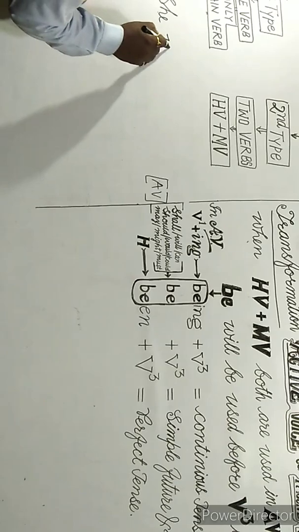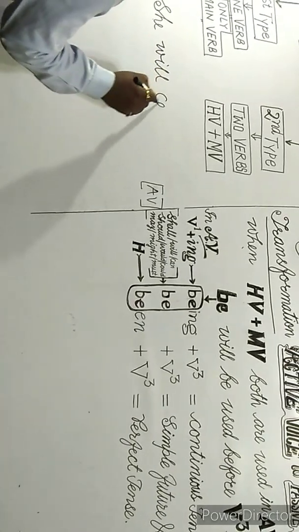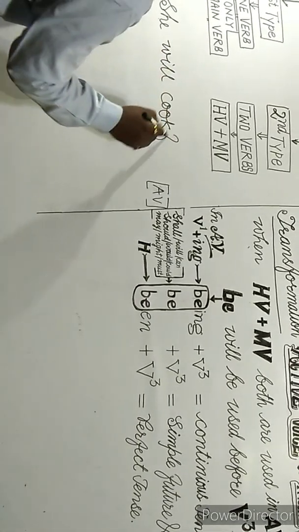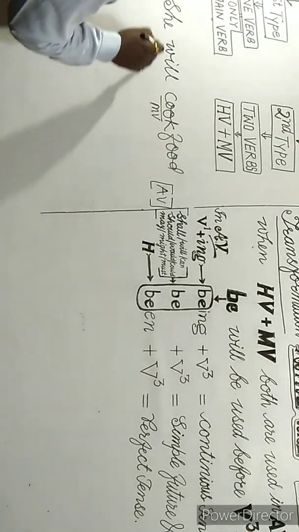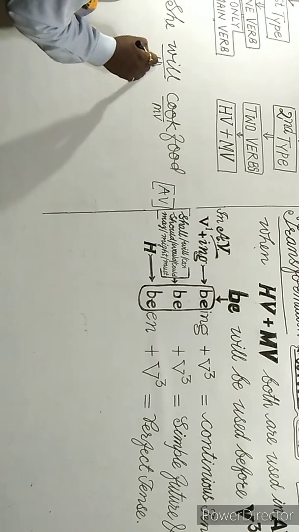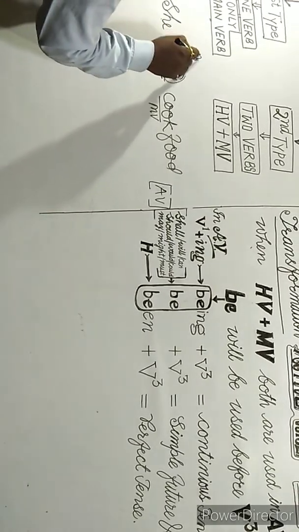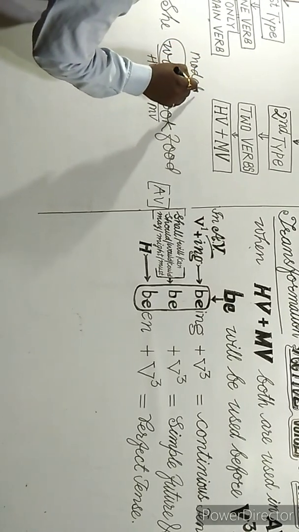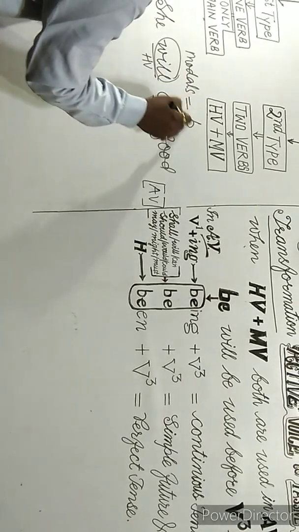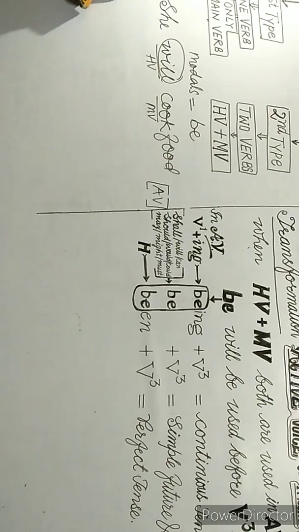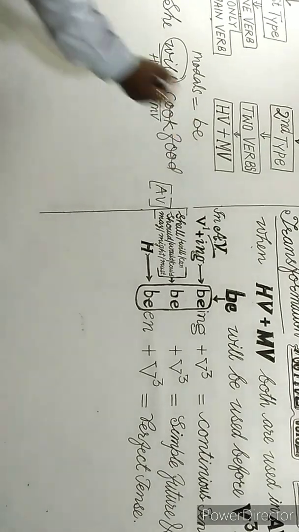She will cook food. Here cook is the main verb and will is the helping verb. It is a modal, and in passive voice, modal plus be plus verb 3.